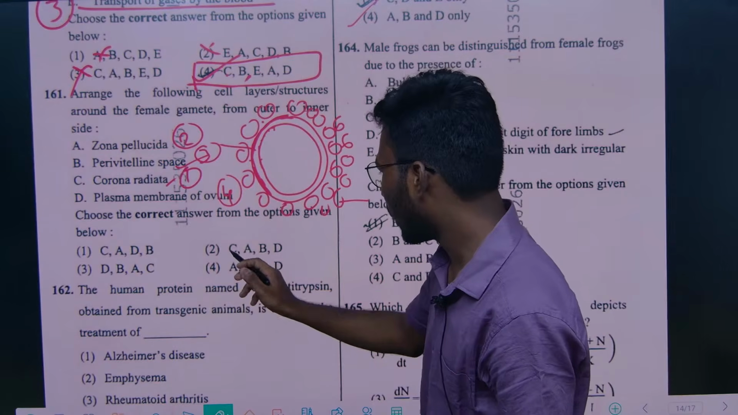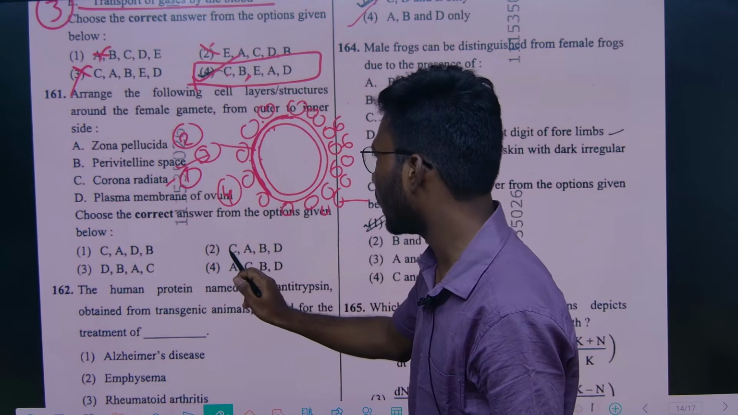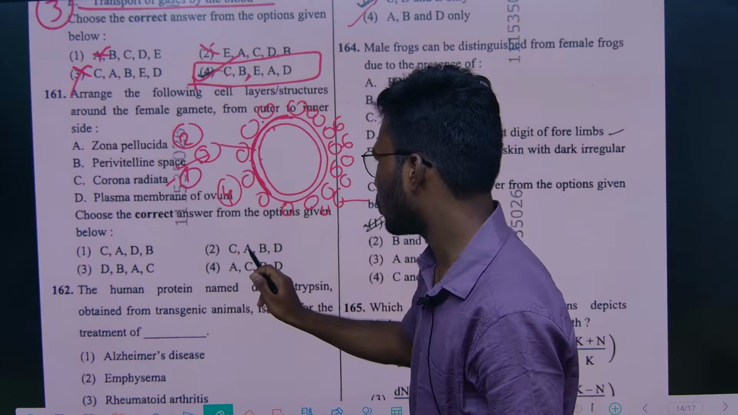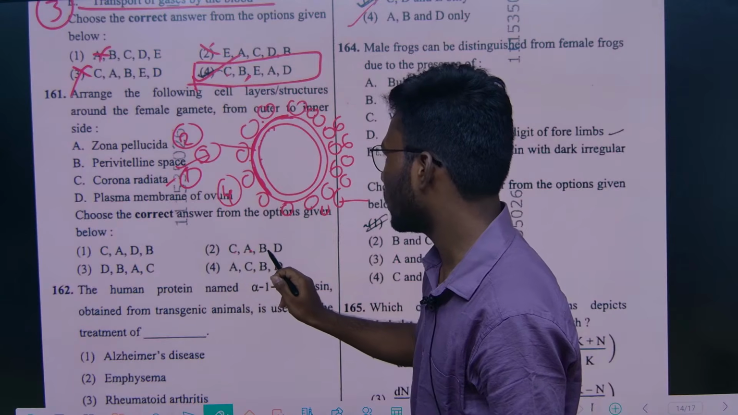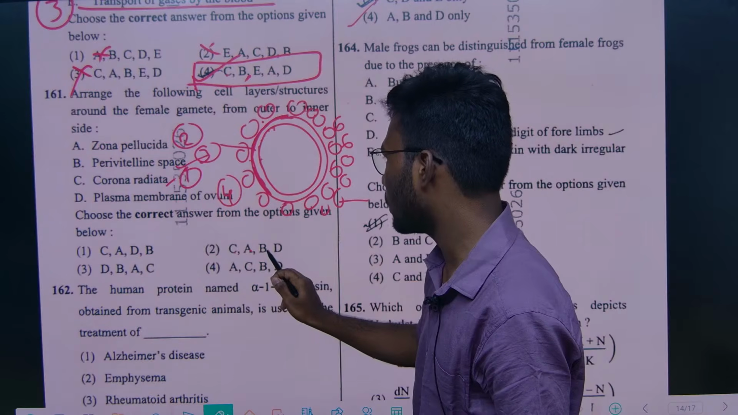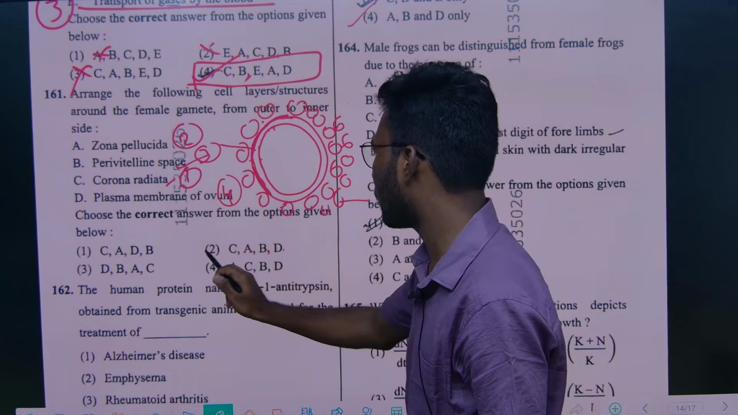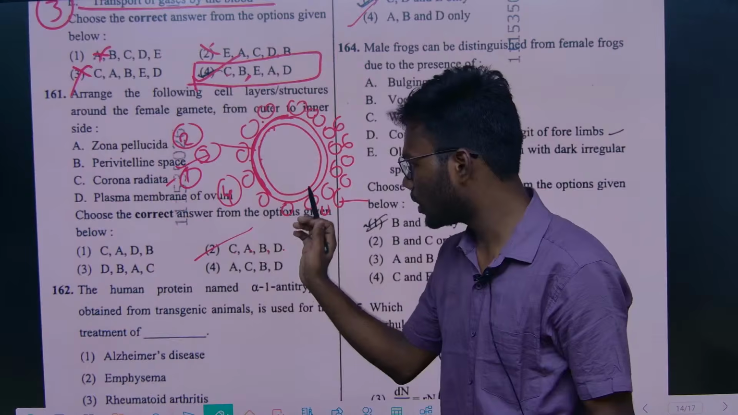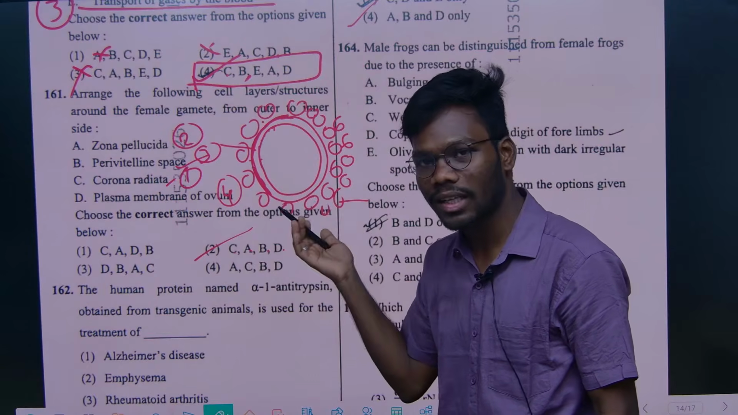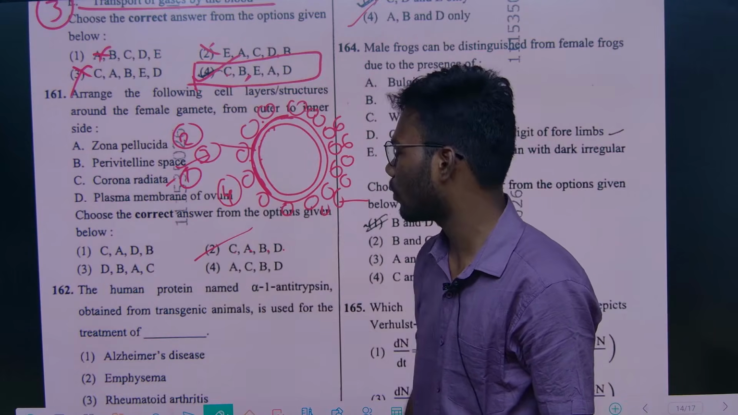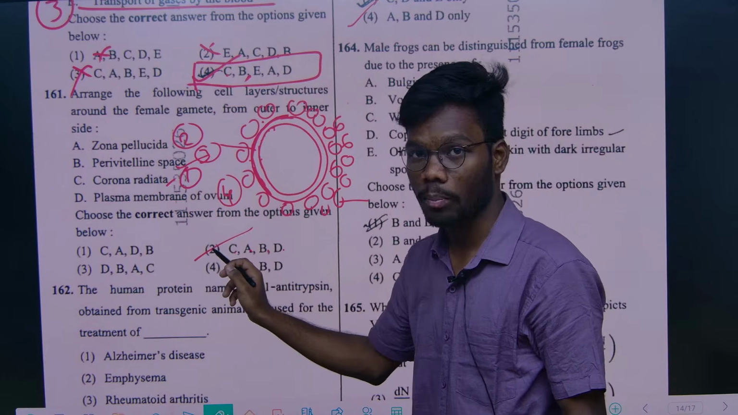So the correct option is, first is corona radiata, next is zona pellucida, next is perivitelline space, and fourth one is plasma membrane of the ovum. This was from the structure of egg, they have asked one question, right? The correct option is option 2.